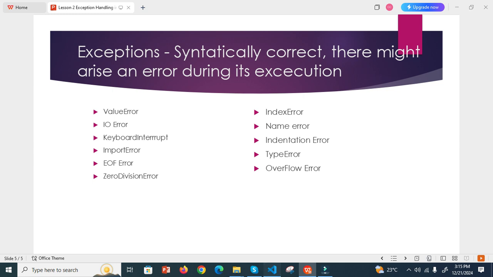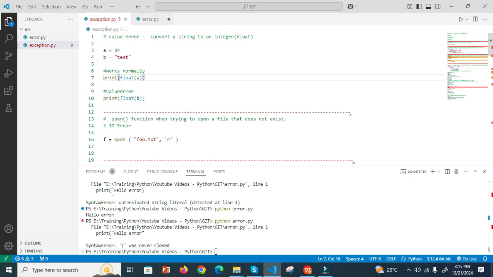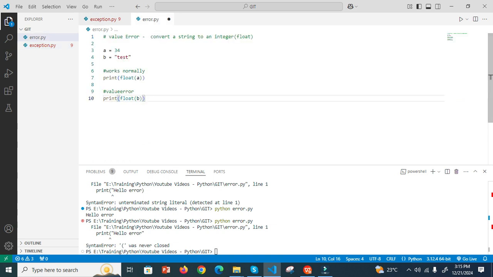Now first we move on to value error. Okay, now I will remove this syntax error. Now to save time, I already prepared this. Now in Python, this hash symbol indicates a comment. Now I declare A as 34 and B as test. Now I want to convert to float. This one is a conversion function, convert A. So A is an integer. Okay, now I am trying to convert. That is not a problem because it will display 34.0, but in the second one it will get a value